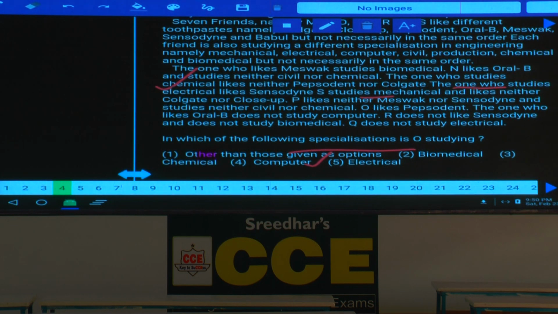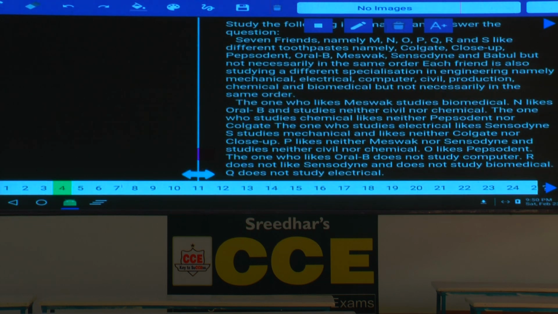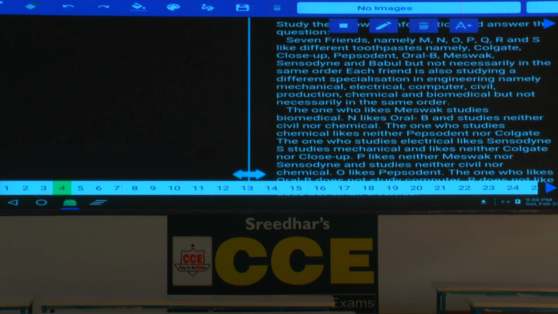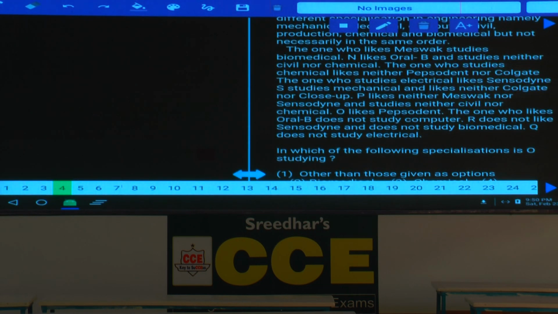Then question number 4 onwards. 7 friends, namely M, N, O, P, Q, R and S, like different toothpaste: Colgate, Close-Up, Pepsodent, Oral-B, Meswak and so on, but not necessarily in the same order. Each friend is also studying a different specialization. 7 friends, 7 different toothpaste and 7 different specializations were given. Now we need to identify who likes which toothpaste and is studying which engineering stream.